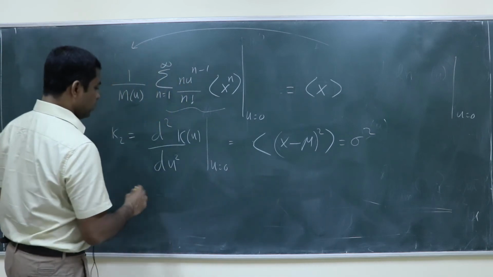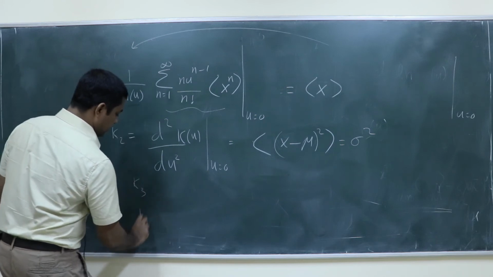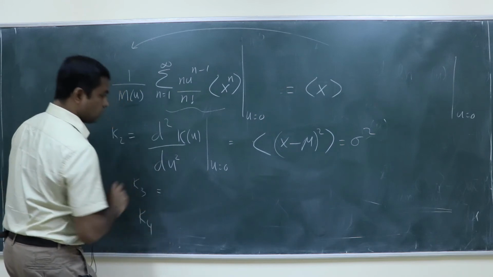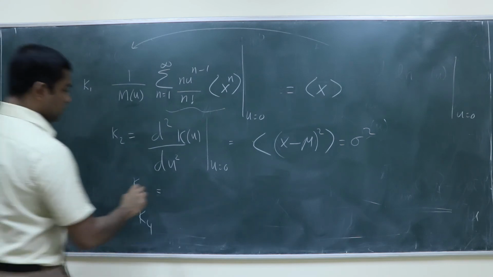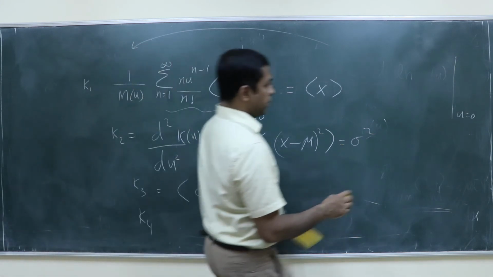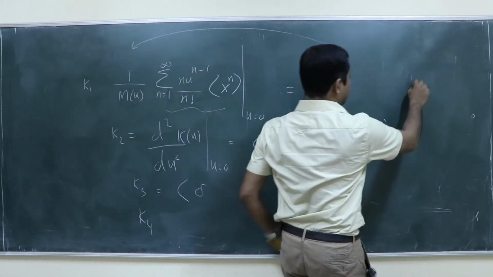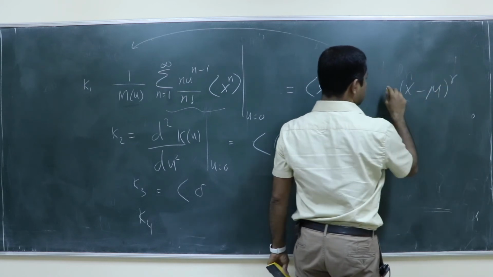Okay, so similarly you can, because usually up to K3 and K4 are much important. So K3 is, you get it as the third central moment, whatever you denoted earlier, the rth central moment.